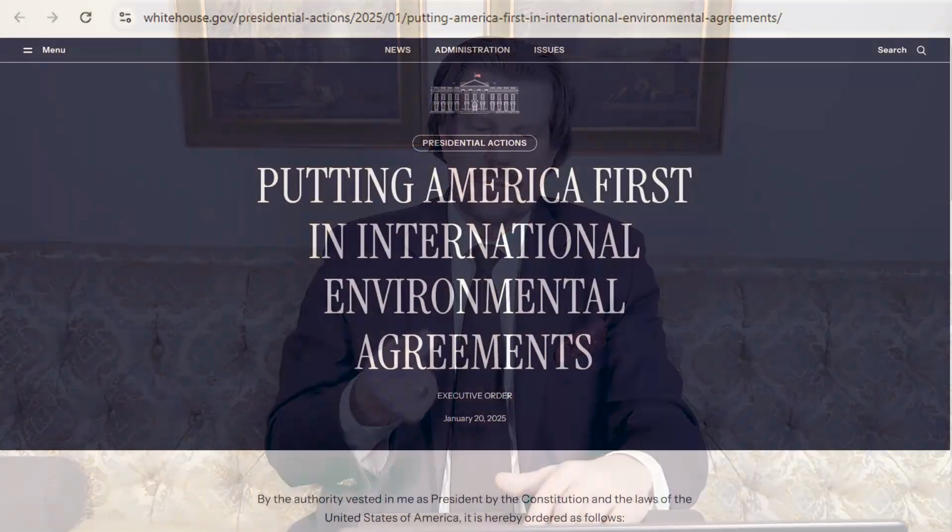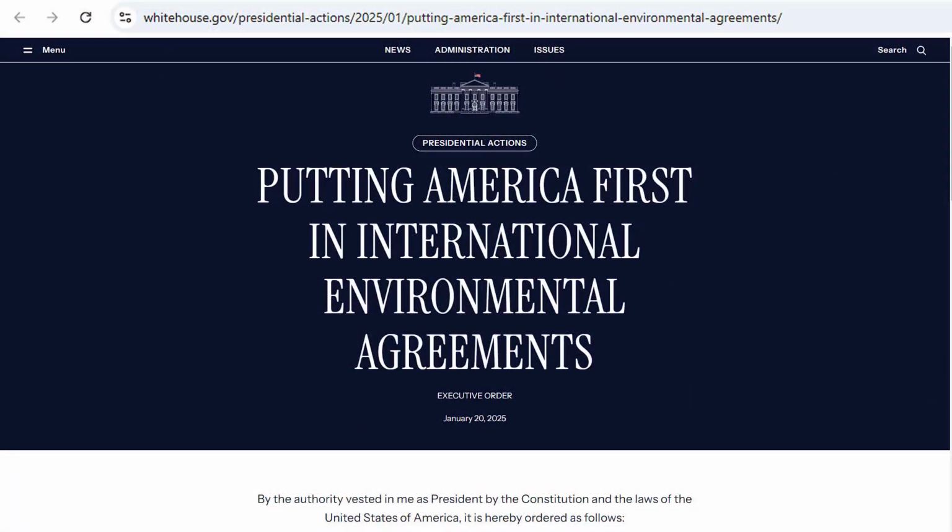Presidential actions. Again, Trump's a man of action. Putting America first in international environmental agreements. Just seeing the words America first is fantastic. Again, we voted for Americans first, you first, and America first. Not the world. We're not the world. We're America, and we love our country, and we love Americans, and we take care of Americans first. And really, every leader should be doing that, right? China should be trying to take care of Chinese people. Americans should be taking care of Americans.